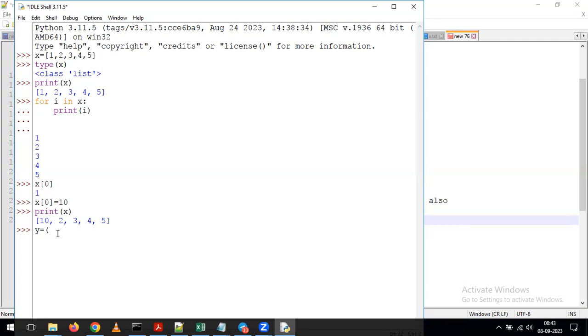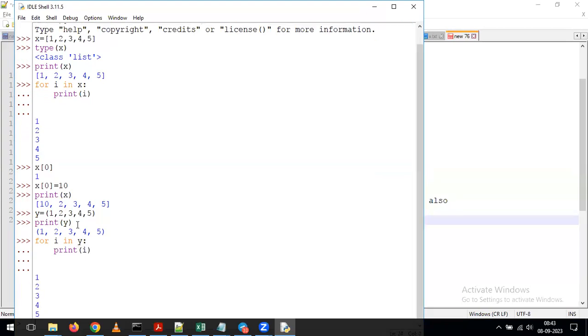So how do we give the tuple? We have to give the normal brackets. Now in the same way, if you want to see the tuple values, we can simply give print of y. And if you want to see all the values one by one, again the same thing: whatever we discussed on the list, we can perform the same operation, for i in y, then I'm giving print of i.